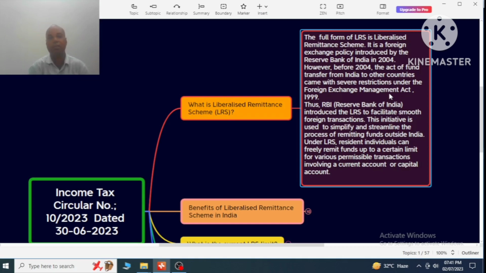Thus, RBI introduced the LRS to facilitate smooth foreign transactions and to simplify and streamline the process of remitting funds outside India. Under LRS, a resident individual can freely remit funds up to a certain limit for various permissible transactions involving a current account or a capital account.